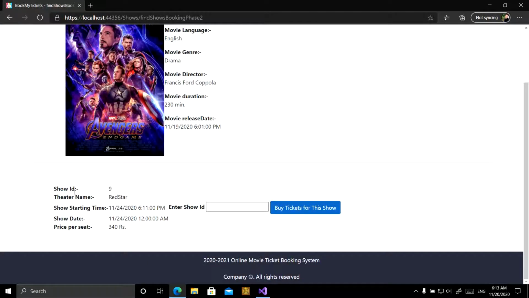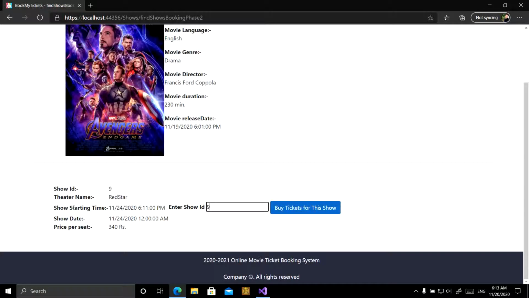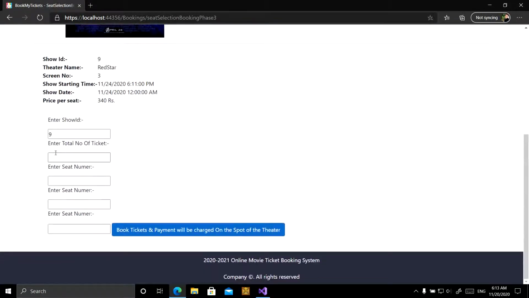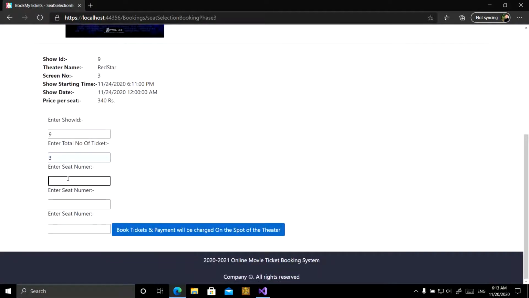We have recently added a show for the Red Star Theater. Show ID is 9 and show timings are 11:30, 24th of 11. Pricing is 340. We are going to book a ticket. Now we are booking 3 tickets, seat numbers 1, 2, 3.